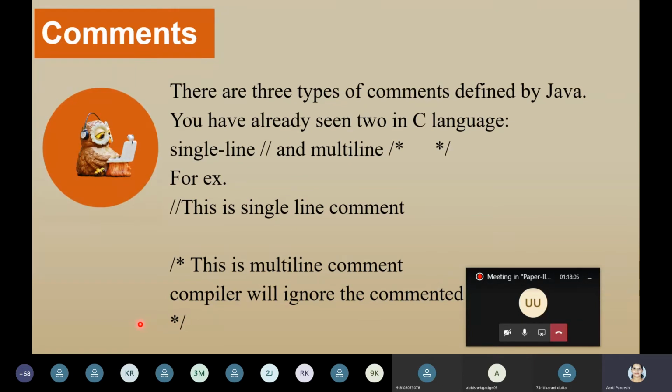What are the comments? Same like your C, two comments are there, a single line comment and a multi-line comment. Single line comment is represented by //. Do you remember in Python also I have shown you what is # and what is the multi-line one. So similarly here, // indicates a single line comment. What is meant by a comment? The comment is actually for the developer in order to understand what he has written in that code, what the next 2-3 lines mean.